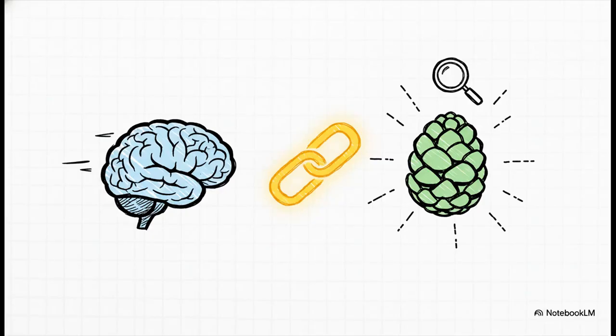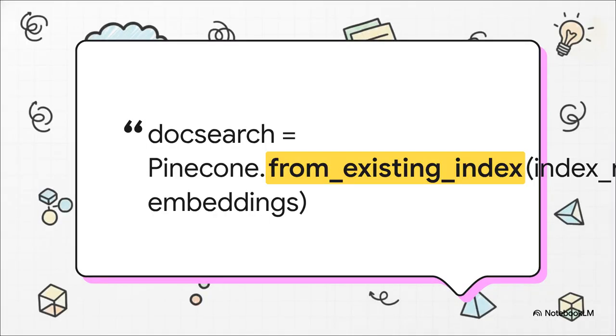Now for the grand finale of our setup. This is where we connect the brain to the memory. We're about to wire up LangChain and Pinecone so they can operate as a single intelligent system. This one line of code right here, this is the handshake. This is where the magic happens. We're telling LangChain, hey, I want you to connect to Pinecone, and I want you to use an index I've already created. We just give it the name of our index and the embeddings tool we set up a second ago. This docSearch object is now our gateway. It's our tool for both adding new information and, more importantly, searching for that crucial context to answer questions.